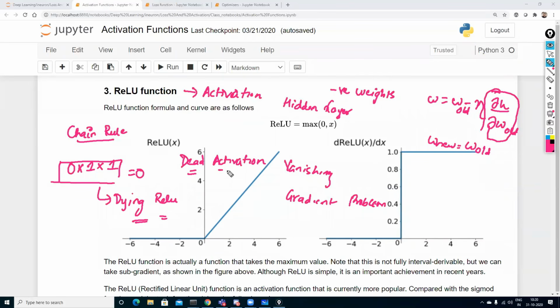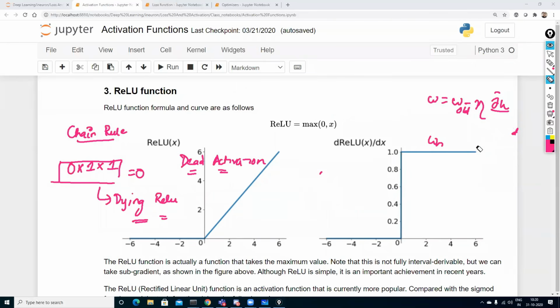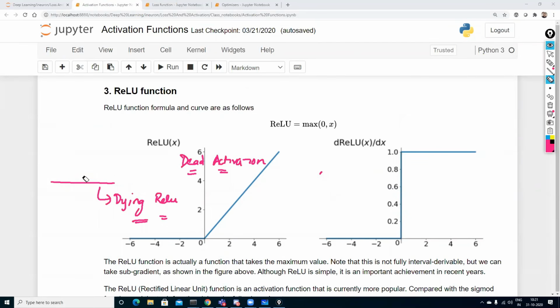I hope everybody knows this from my previous session. If you have not seen the previous session, you will not be able to understand this. I have clearly explained all these things in my previous session, and I'll show you where I had written all of it. You should really check out the video from the previous session, whatever has been uploaded. Now, this was the thing with respect to Relu.